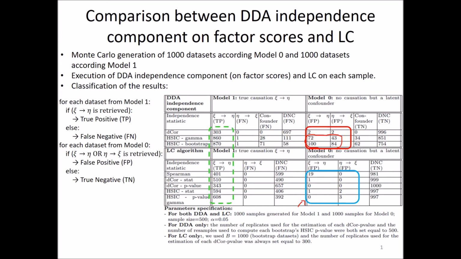Now, if we look at the true causal model 1, it appears in the green area that the only remaining DDA variant, I mean DDA D-core, retrieves the correct causation less often compared with the LC variants. So, the LC algorithm seems to perform better.